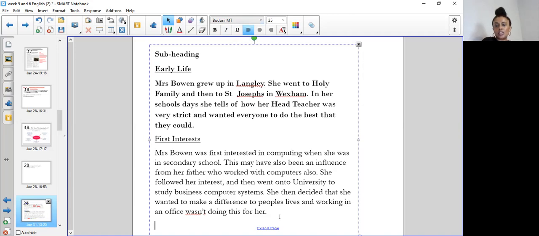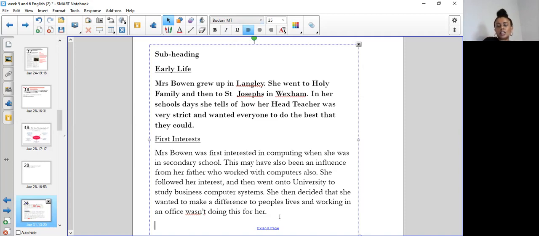Mrs. Bowen was first interested in computing when she was in secondary school. This may have also been an influence from her father who worked with computers also. I've taken this information from the spider diagram. She followed her interest and then went on to university to study business computer systems. She then decided that she wanted to make a difference to people's lives and working in an office wasn't doing this for her. Then I can go on to talk about anything else that I choose.